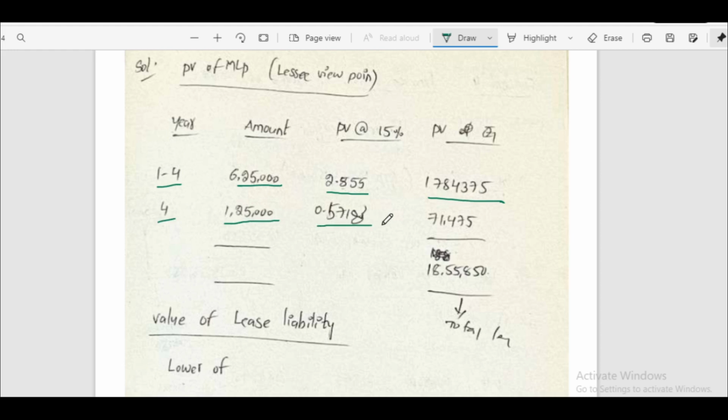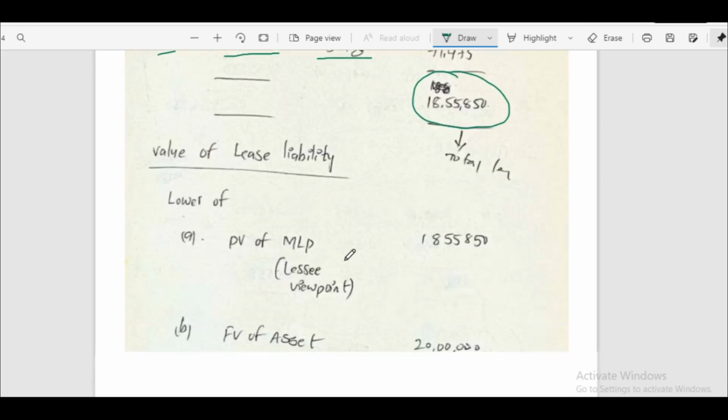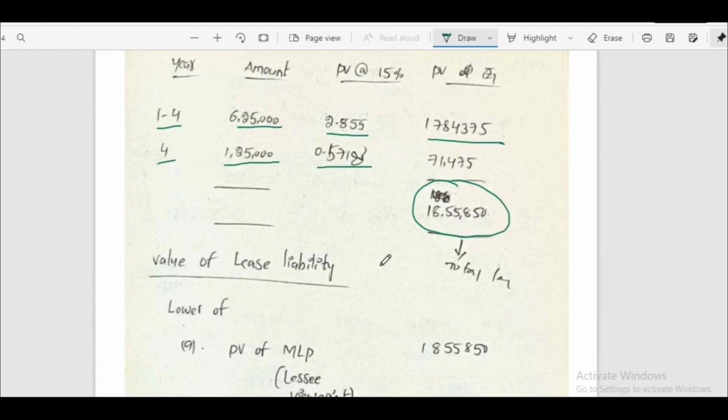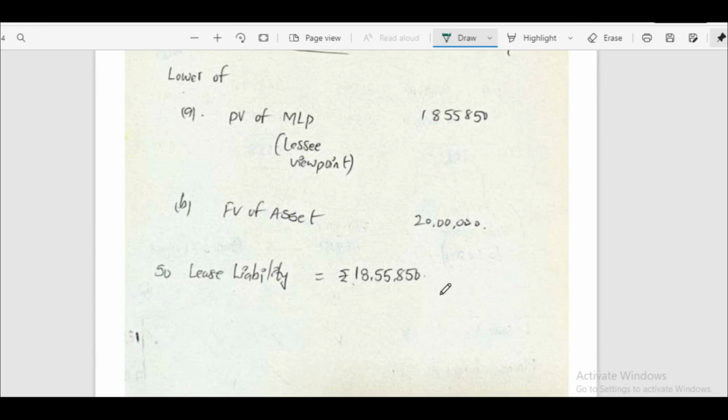For 4th year, discounting rate is 0.5718. Present value is 71,475. This is the present value of minimum lease payment. And fair value is given in the question 20 lakhs. Whichever is lower is lease liability. Lower is present value of MLP.